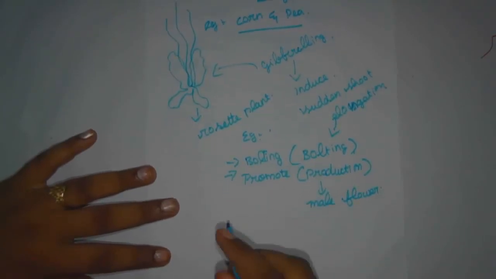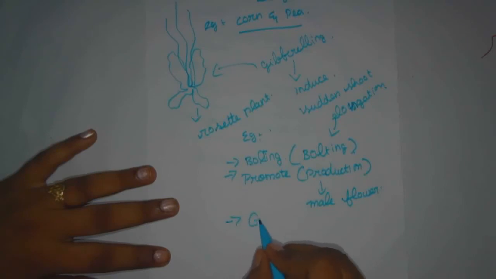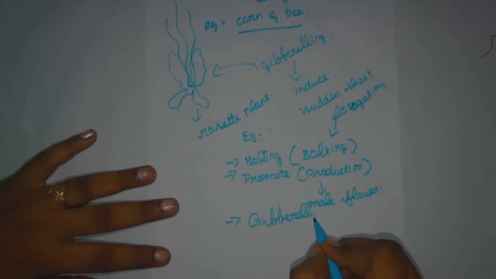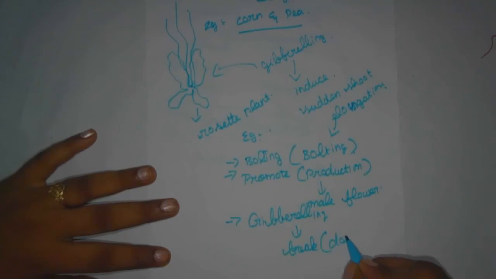And next, gibberellin breaks the dormancy period of tubers, the dormancy of potato tuber.